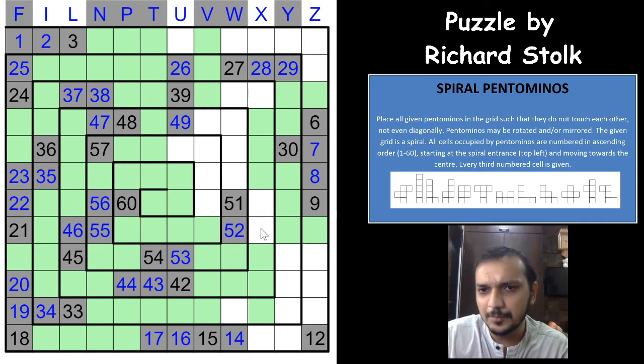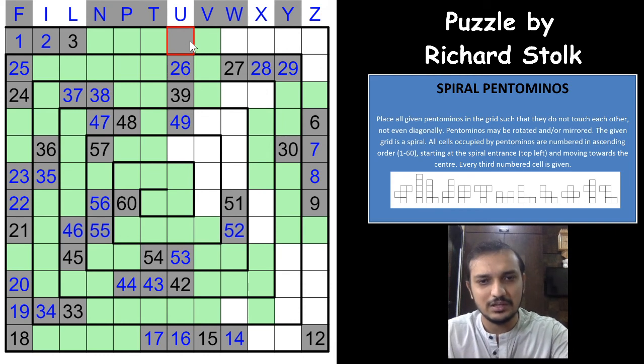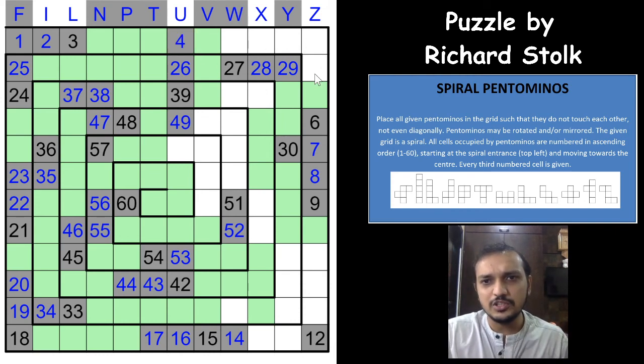Both of these cannot be pentomino cells, because then you'll form a P here. So one of the pentominos will have to be from here, and this would have to be a pentomino cell. That is 4, because both of these pentomino cells cannot be used. You already have one of the pentomino cells between 39 and 42 somewhere here, right? That's nice. So this is again a non-pentomino cell.